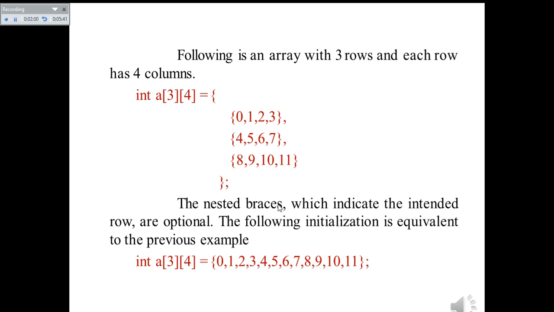int a[3][4] equal to, inside the flower brackets you can write first row comma second row comma third row, and in each row we can write comma separated four values. So this is equivalent to just separating all these 12 values, a[3][4] equal to 0 to 11.